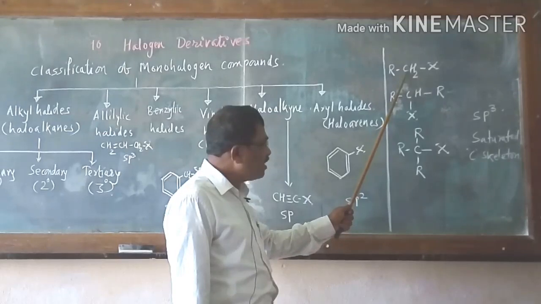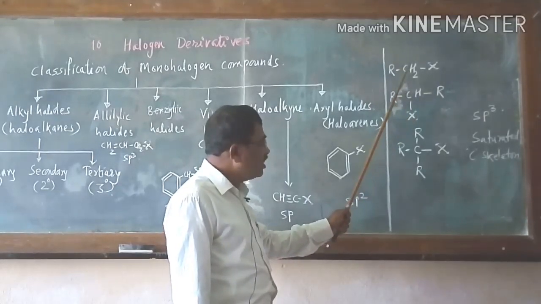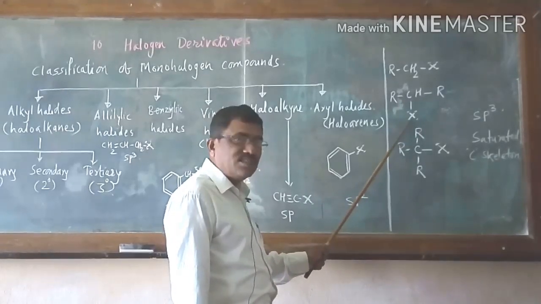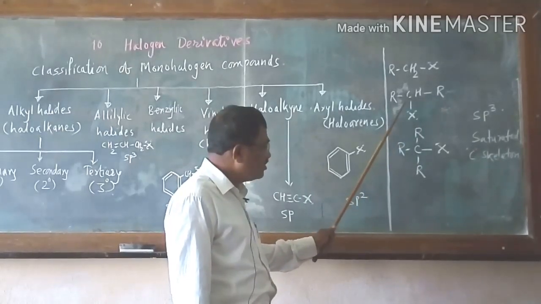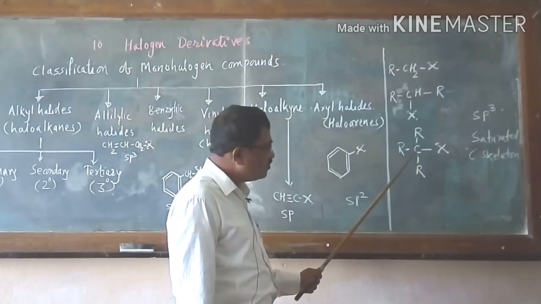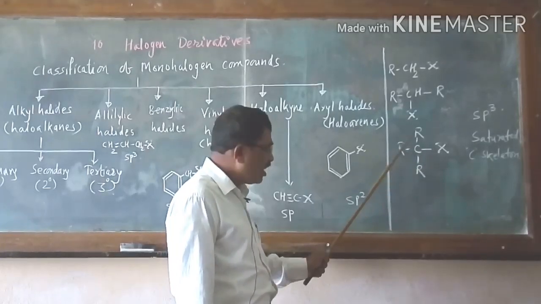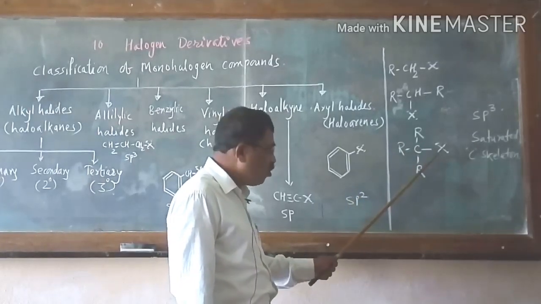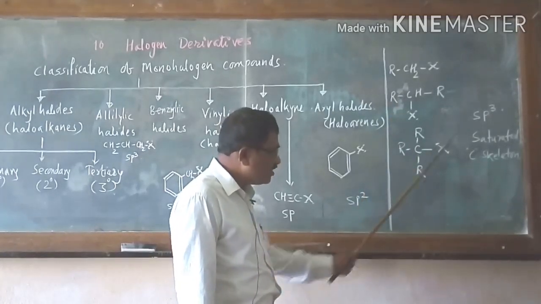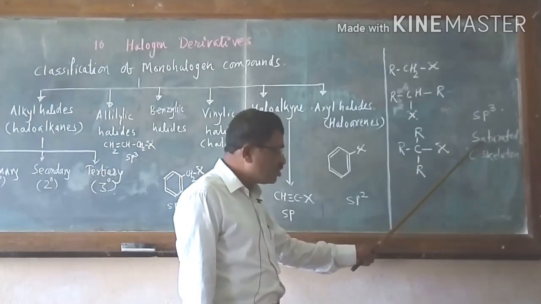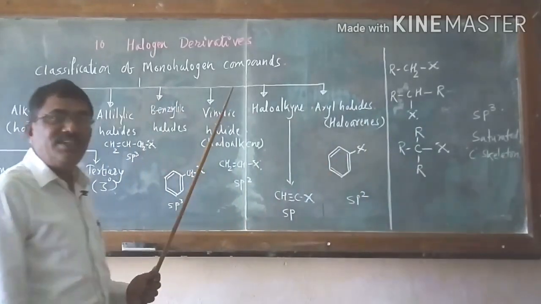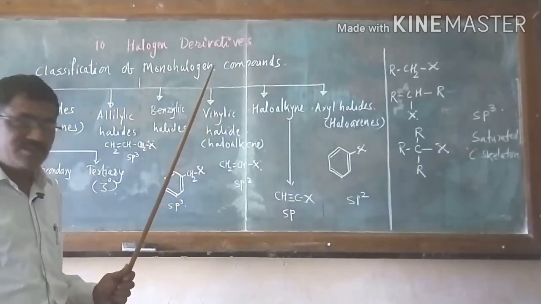See again here, this is primary carbon atom, halogen atom bonded to primary carbon atom. It is a secondary carbon atom bonded with halogen atom, that is X. It means around this carbon atom there are 2 carbon atoms. In this case, it is a central carbon atom. Around these 3 carbon atoms are present, bonded with this tertiary X. All the carbon atoms are sp3 hybridized and the structures are saturated carbon skeleton. This is one type of the monohalogen derivatives of the alkanes.